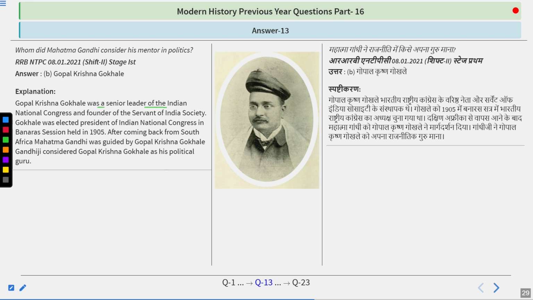Gopal Krishna Gokhale was a senior leader of the Indian National Congress and founder of the Servants of India Society. Gokhale was elected president of the Indian National Congress at the Banaras session held in 1905. After coming back from South Africa, Mahatma Gandhi was guided by Gokhale. Gandhiji considered Gopal Krishna Gokhale as his political guru. So do remember, answer is B option.